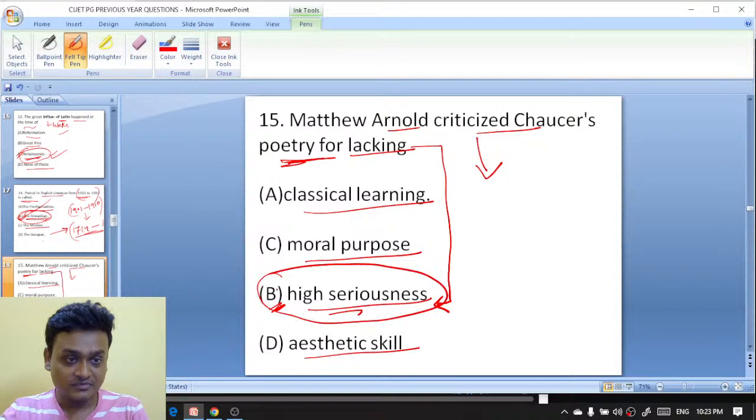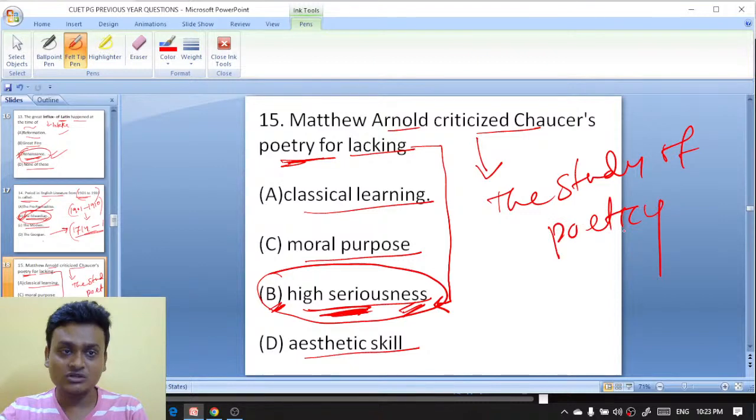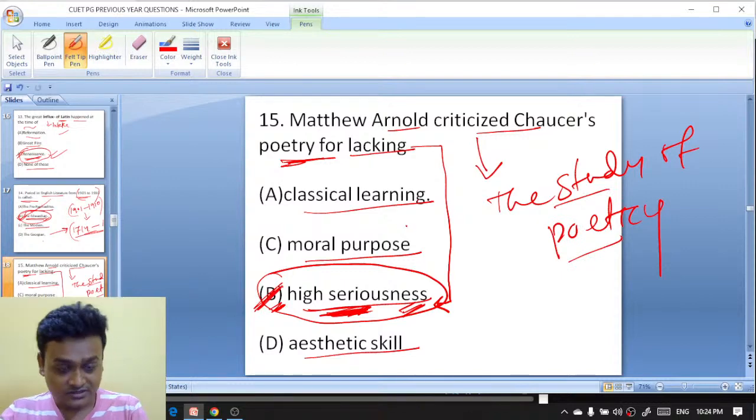The option order got shuffled, but the right answer is high seriousness. In which work? It is The Study of Poetry. In The Study of Poetry, Matthew Arnold has criticized Chaucer's poetry for lacking high seriousness. So here B is the right answer. Mukesh, Diktava, Priyanshu, absolutely right.